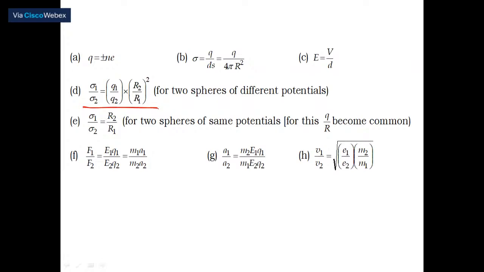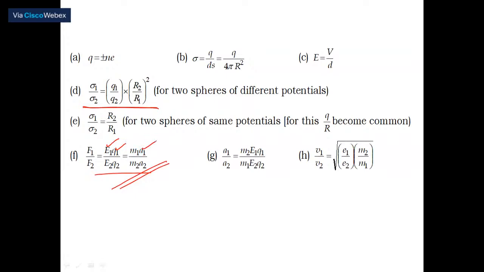So F1 divided by F2 is equal to E1 Q1 divided by E2 Q2, which is equal to M1 A1 divided by M2 A2. Thereby we can easily calculate any quantity using this, either the electric field, or the charge associated with it, or the acceleration.